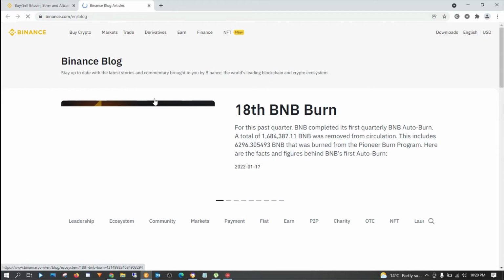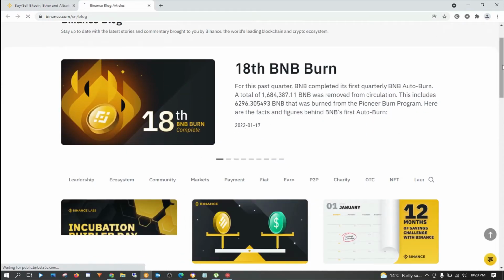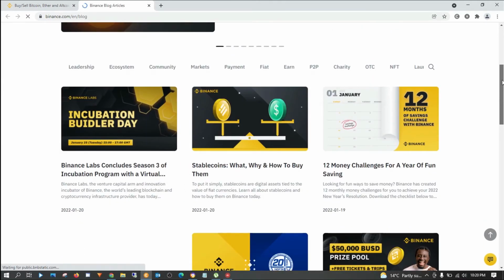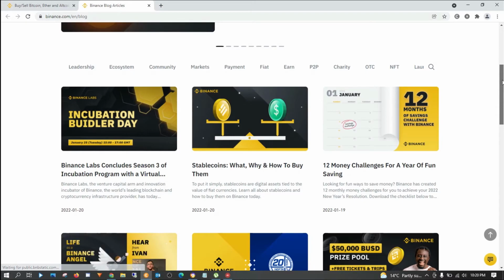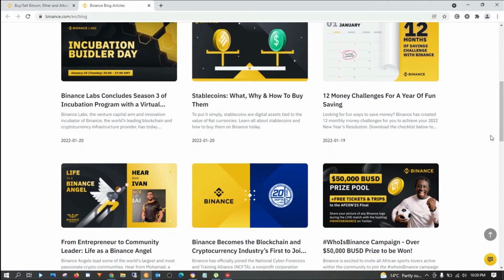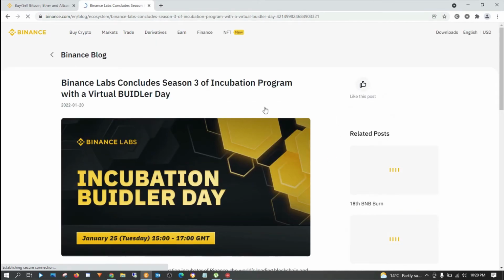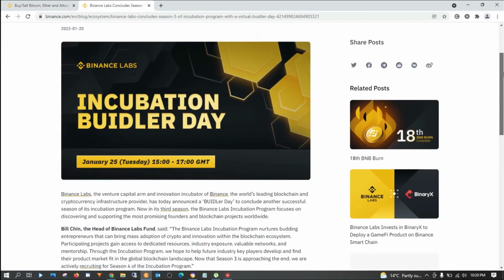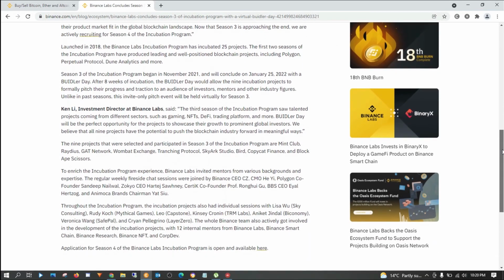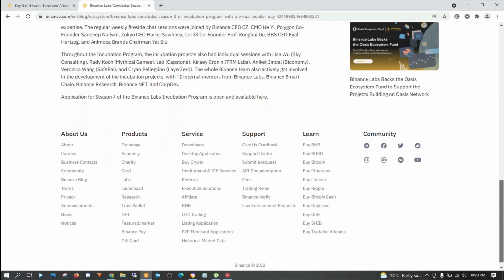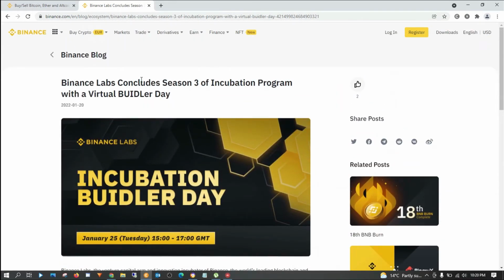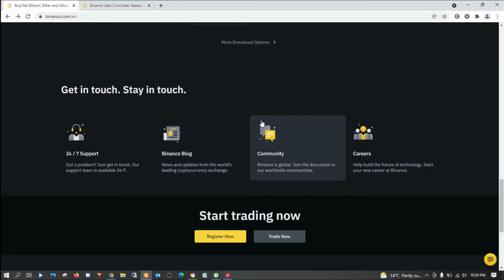Next screen, there is a blog. You can read pretty much everything from the blog. These are news from the Binance team. Today is the 20th, and this is the blog for today. You can just click and read whatever is going on in the crypto world, and on Binance, and all the information and news over here. So this is the blog.